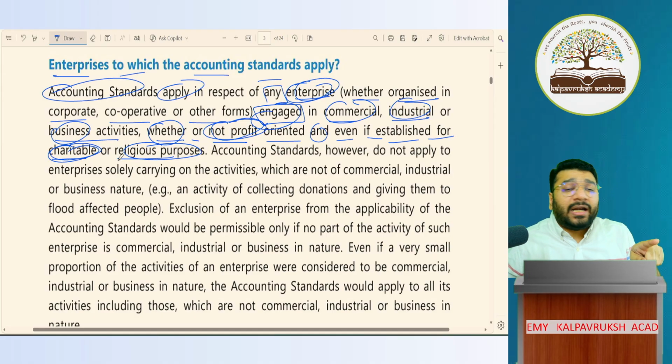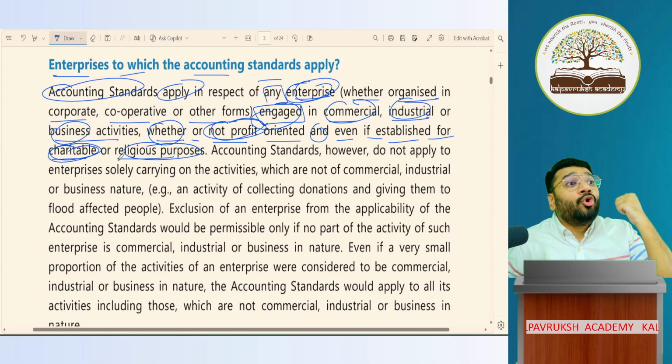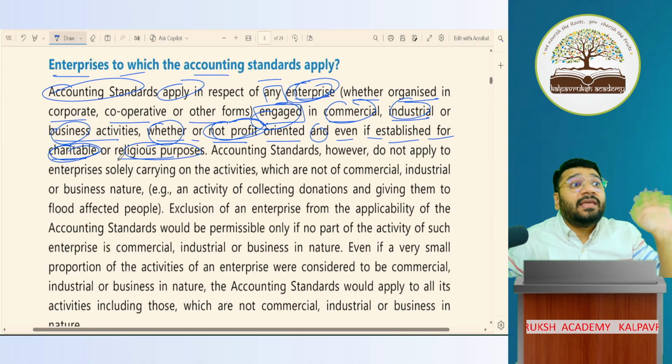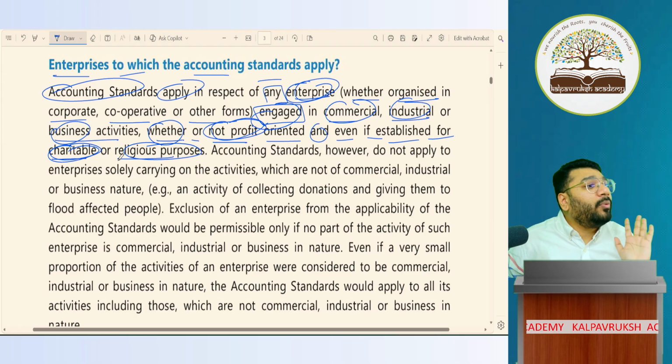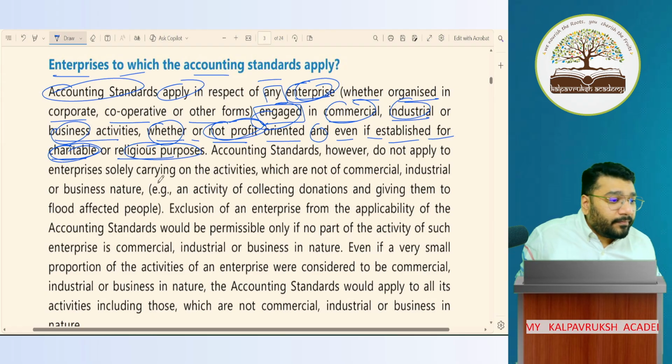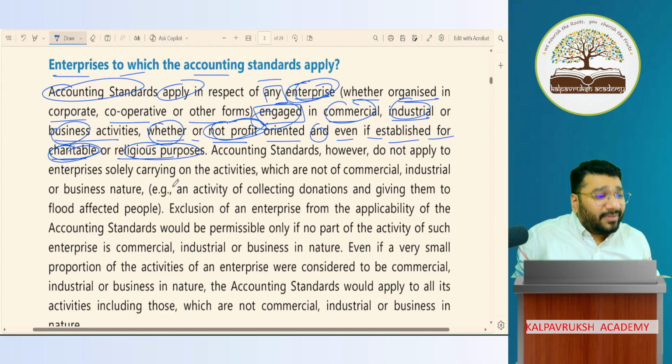If you're having a charitable organization or religious purpose where there is no commercial motive, no industrial motive, no business activity, nothing, and you prove that, then you need not apply AS. You need not follow accounting standards. Got it, not got it? Open your mouth and respond.